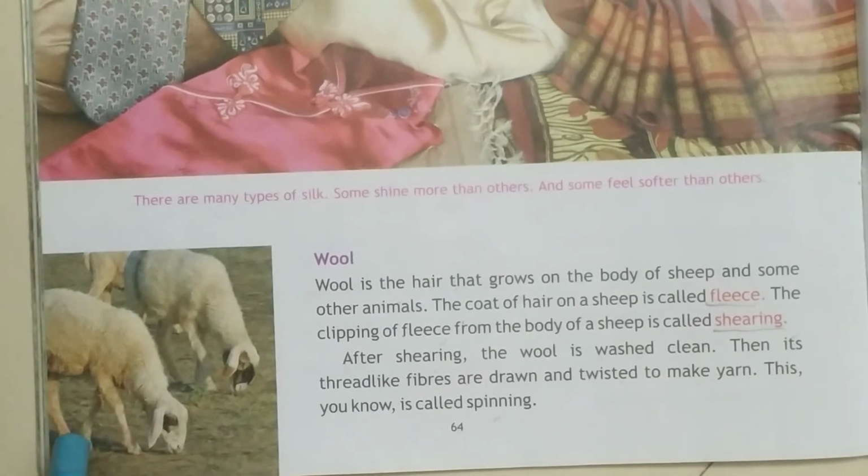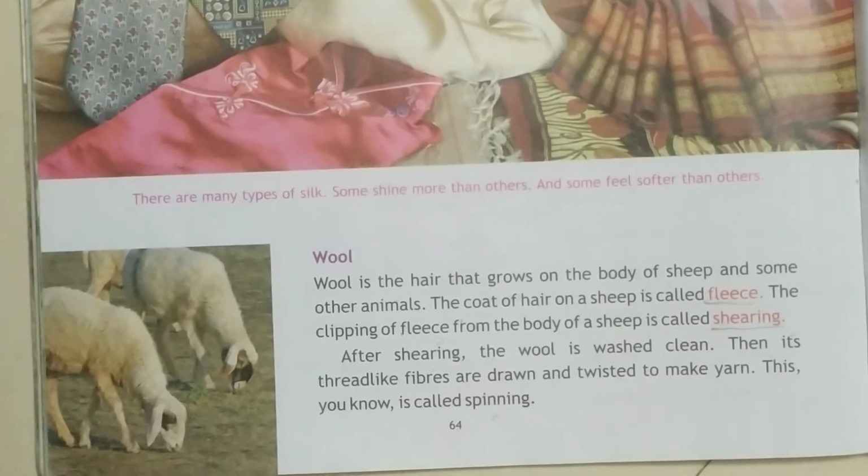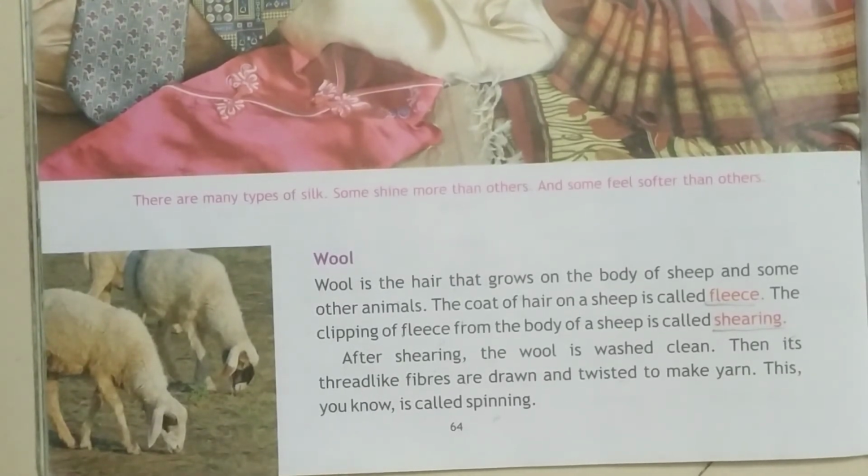The wool is washed clean. The blood will be here and there, the small hairs will be there, isn't it? Yes. After shearing, meaning after removing the hair from the body of the sheep, it is washed clean. Then its thread-like fibers are drawn and twisted to make yarn.